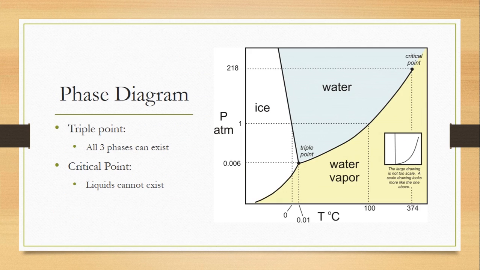This is a phase diagram. You want to know the triple point where all 3 phases can exist. You could have gas, liquid, or solid. And you have a critical point where liquids cannot exist.